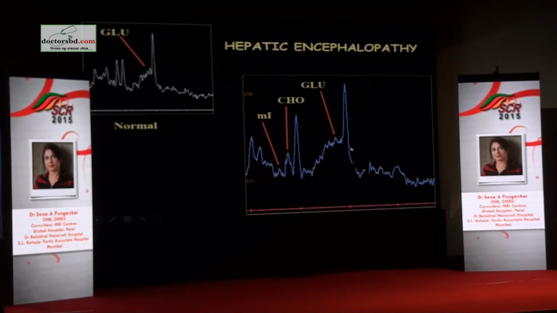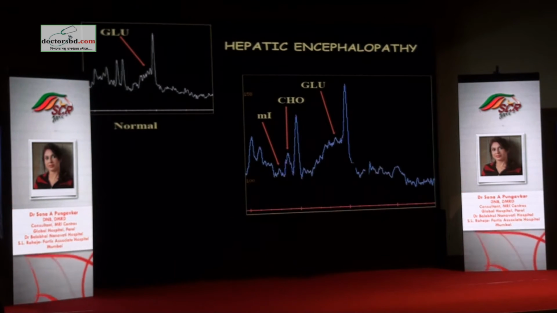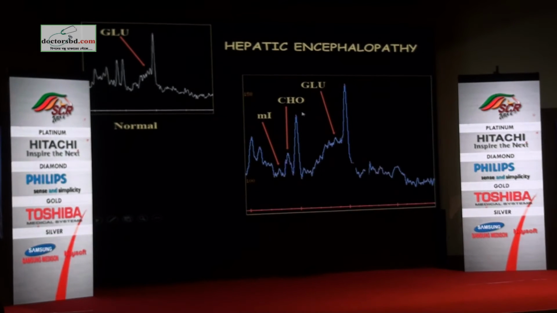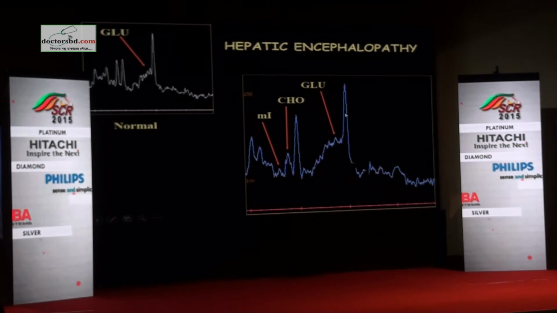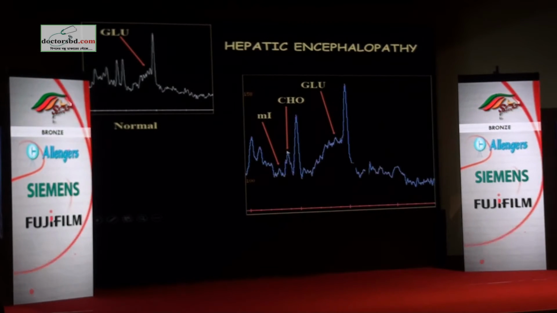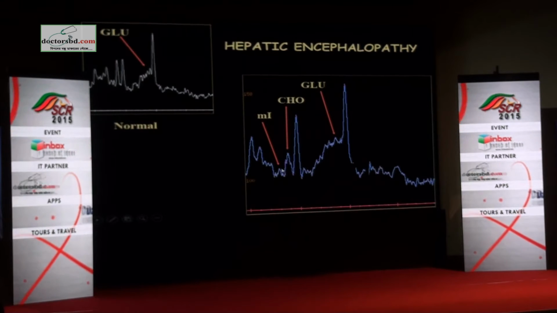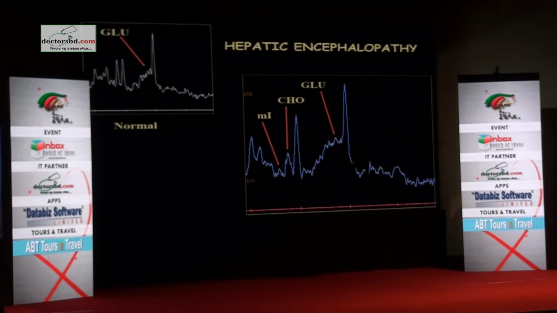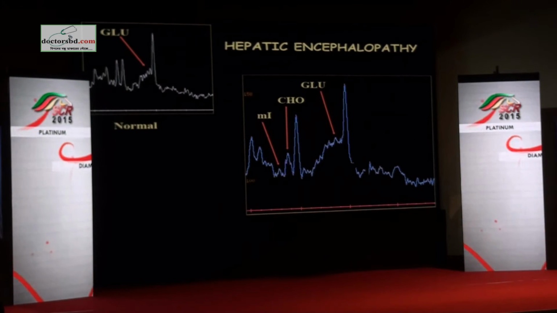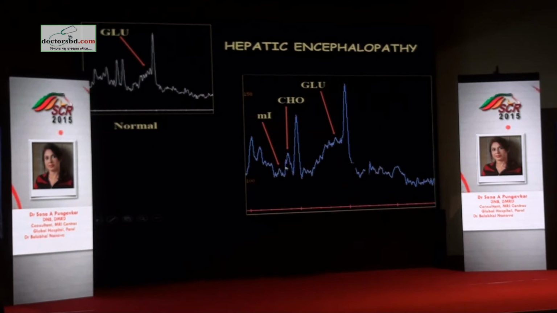Why does that happen? Because of the hyperammonemic state, or sometimes even when you have recovering hypoxia, you can get these elevated. So what is the next thing you're looking at? There is slight reduction in the height of the NAA peak. Glutamine-glutamate complexes are elevated. But what is more important is MI is low. Why is MI low? Because again of the hyperammonemic state. When ammonia levels in the brain increase, they cause hyperosmolarity, and that's why MI goes down.